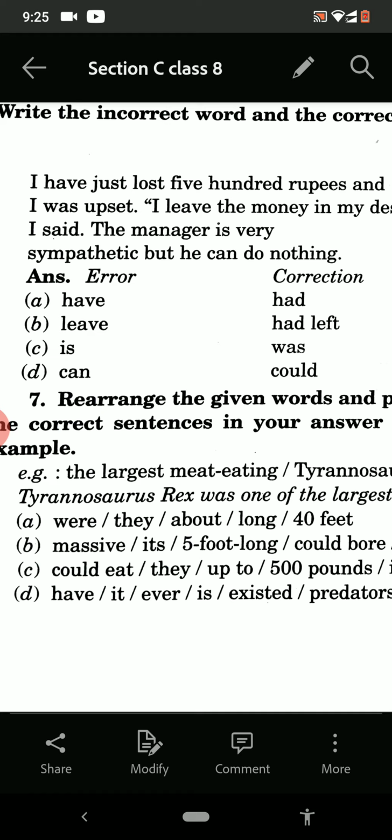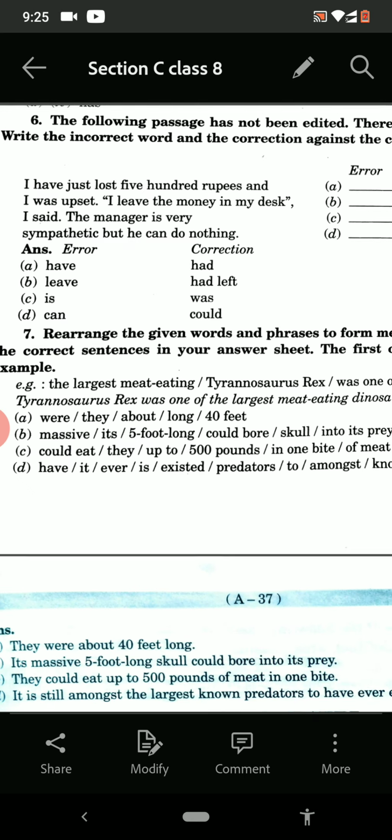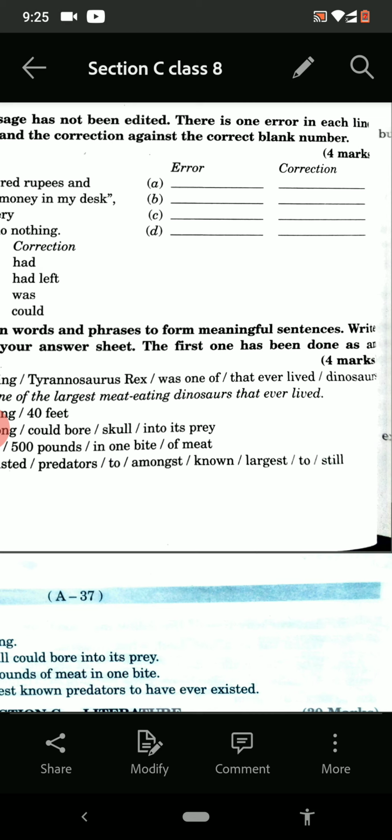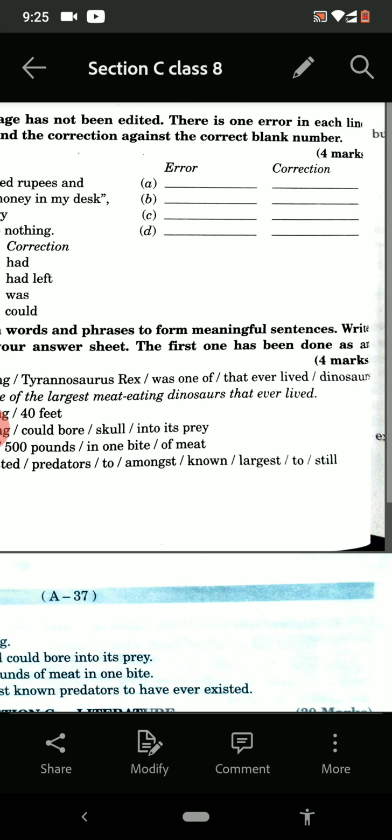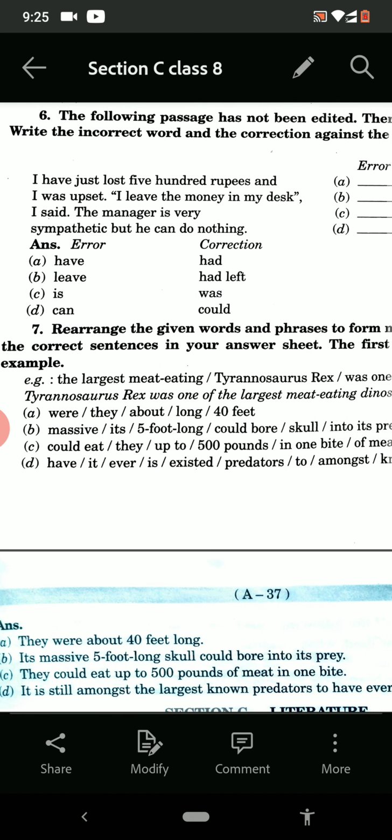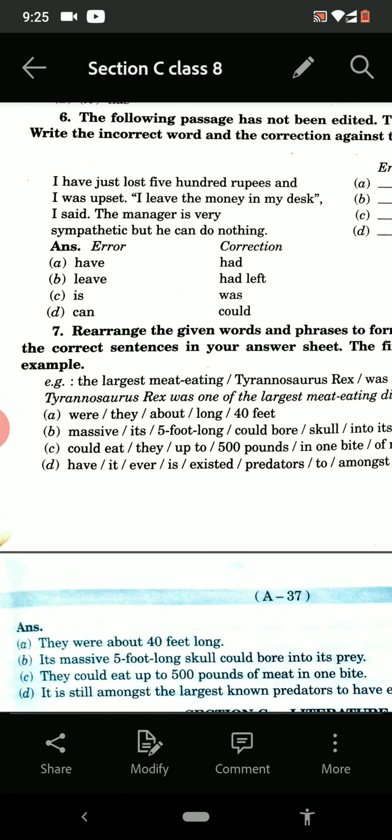Now see the second. Rearrange the words and phrases to form meaningful sentences. Write the correct sentence in your answer sheet or in your notebook. The first one has been done for you as an example.